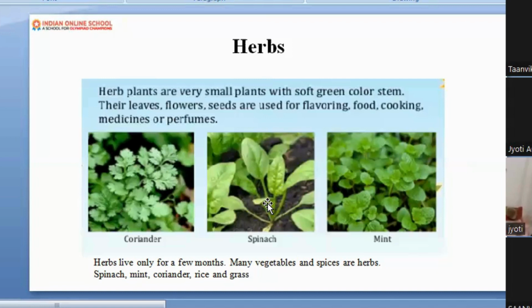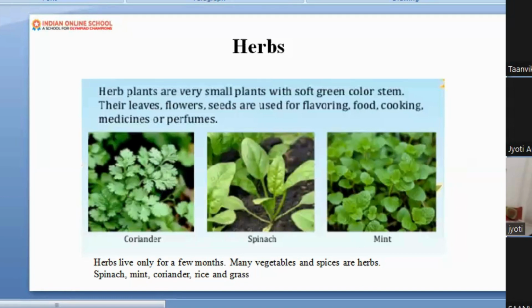We can distinguish the plants on the basis of their stem. Trees have a strong woody or wide stem, whereas shrubs have a woody stem, and herbs have a very soft stem. They are very soft and small in size as well. Being very delicate and soft, they live only for a few months, not even a year.